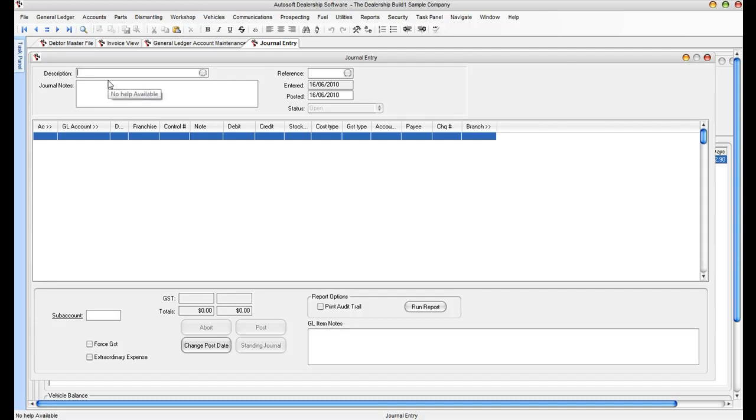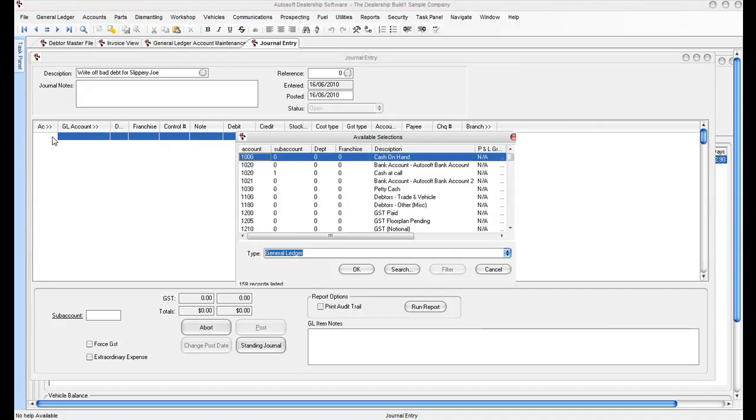Let's post this journal now. We open up the general journal voucher here and we give it an appropriate name, such as write off bad debt for Slippery Joe. We can put any other notes that we want in here as well. We then must select the date that we want to write the debt off from. Now, if I post this today, we'll see this move from debtors over into the profit and loss in the June period. And that's what I might do with this, is leave it as of today's date, the 16th of June.